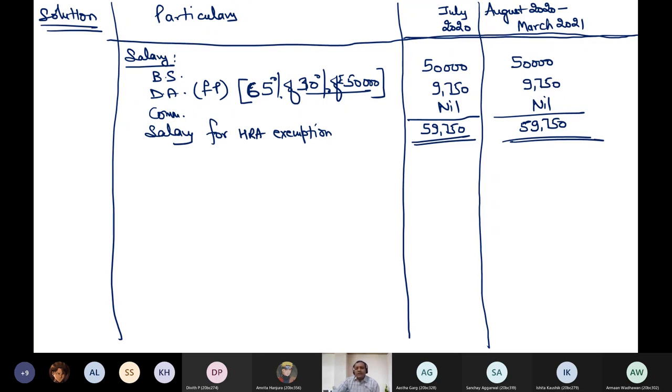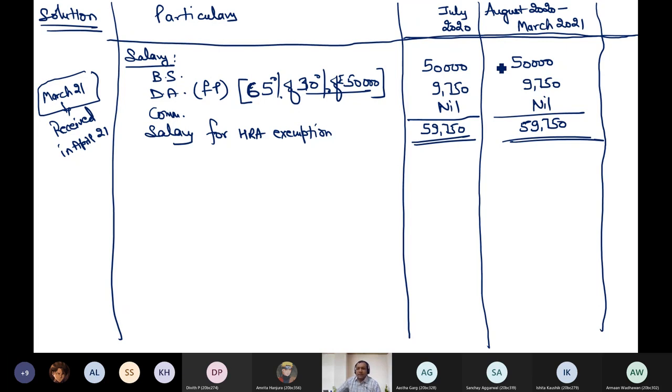But now can you tell me, that March 21 salary, which was not received in March, it was received in next year. Why have I taken that salary? Because when I am writing that it is August to March, I am assuming that for every month the treatment remains same. That means in the month of March also I will compute the figure 59,750.